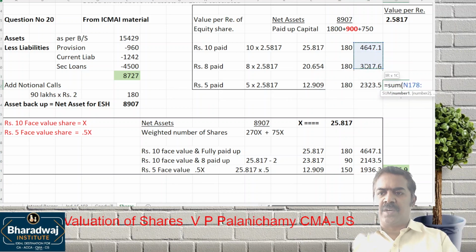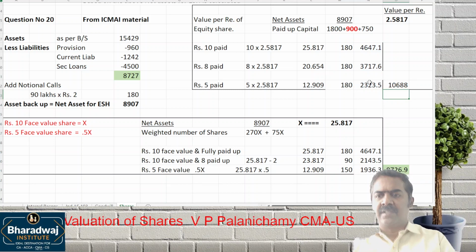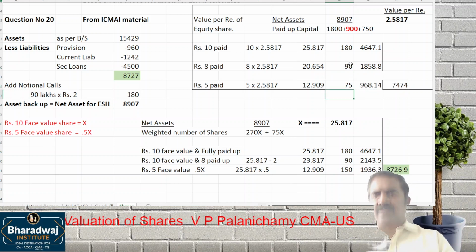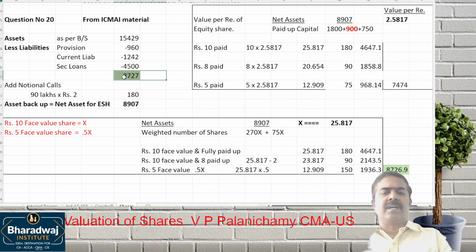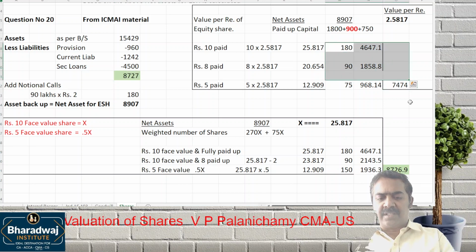This verification is only for the purpose of learning. Don't copy this. What is the total you're getting? No, this is 90. This is 75. This is 75. You get how much? 74 only. But what is the total asset backup? 8727.